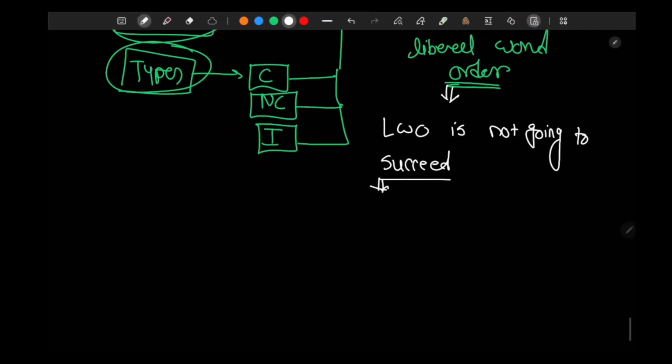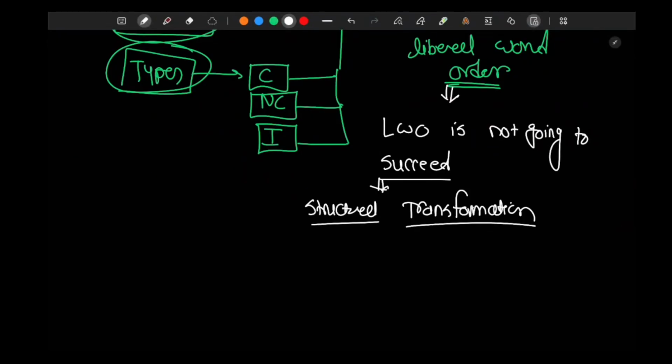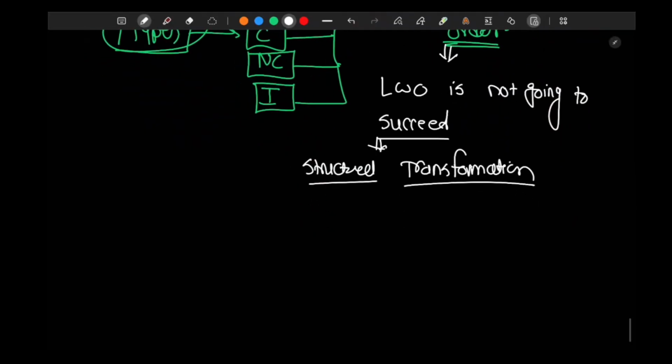He says if liberal world order has to succeed, there should be structural transformation. On the basis of this analysis, he has no faith in liberal world order. He says the idea of liberal world order will only work if there is structural transformation of liberal world order.